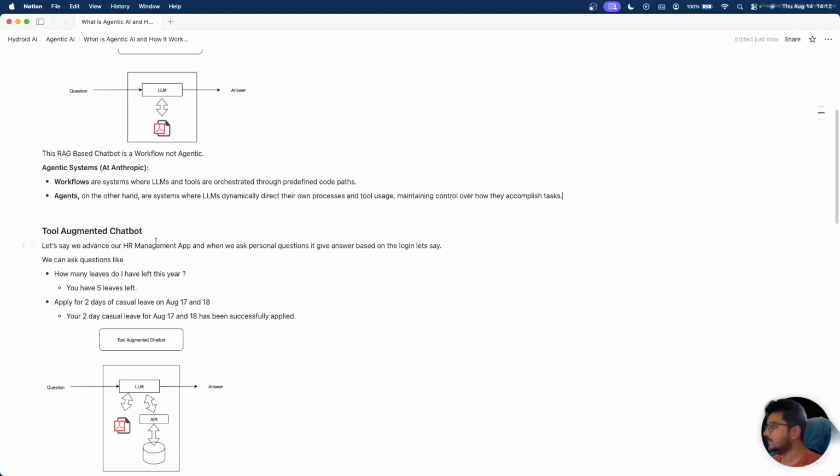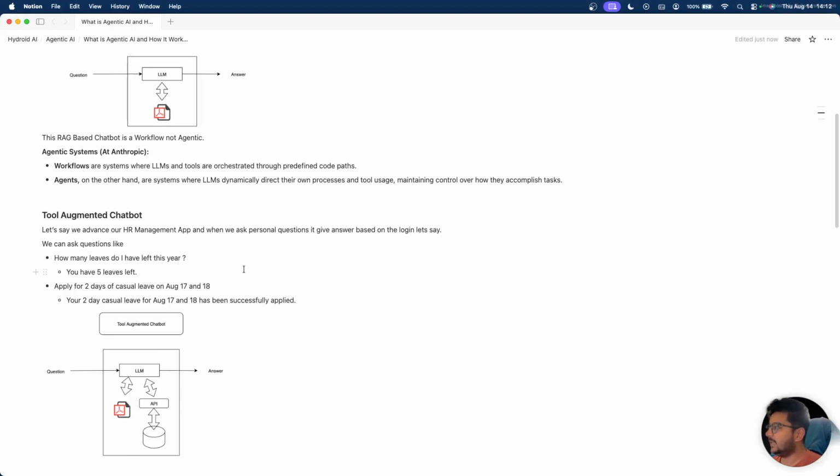Let's say we have integrated our database, and with the help of an API, it connects to our database and gives us the answer. As the user, I ask the chatbot how many leaves I have left this year, and it says I have around five leaves. I can also ask it to apply 2 days of casual leave on a particular date. It will call our APIs, update the database, call our services, and do the job.